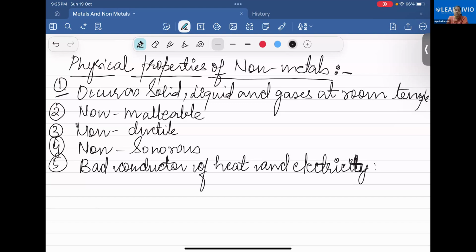Lithium, with 0.53 gram per centimeter cube. Which element is heavy, with the highest density? Iridium, 22.5 gram per centimeter cube. Very good. Which element is liquid at room temperature? It's a metal, mercury. Very good.